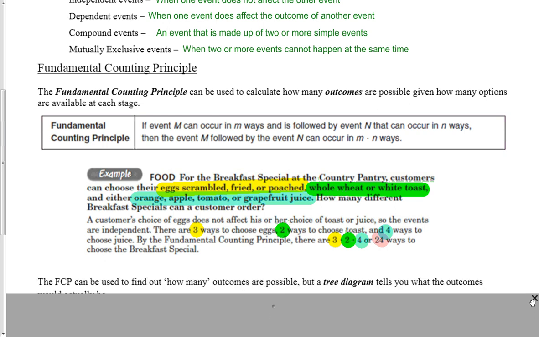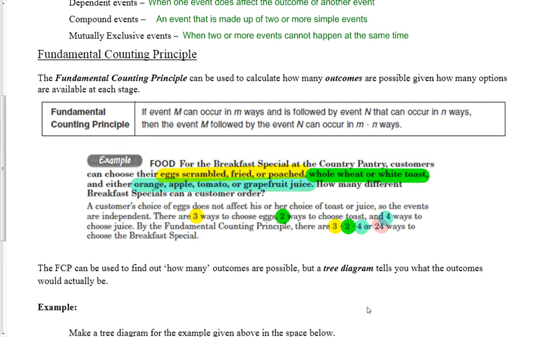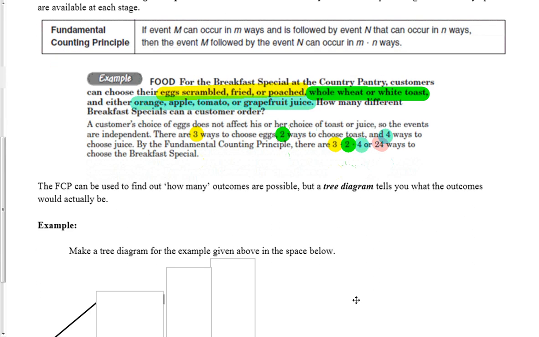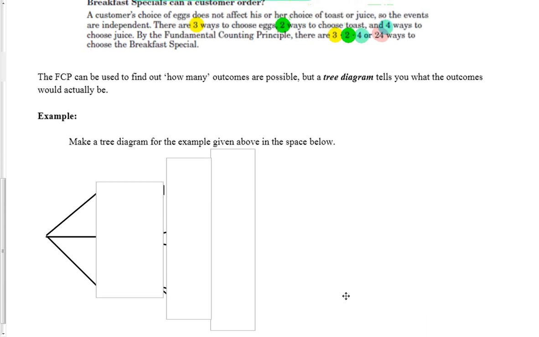Going down a little further, we're going to take a look at something called tree diagrams, and that's the way that you can sketch out the different possible outcomes. So for example, if we had to make a tree diagram from the problem above here, I would go ahead and start out with eggs, and I would list the three different types of eggs that we have. We have scrambled, fried, and poached.